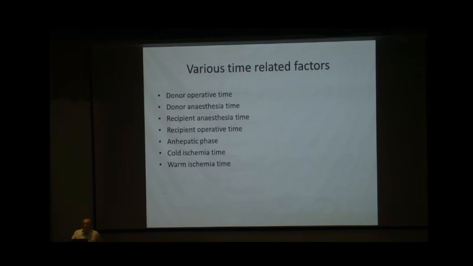Various time-related factors should be considered, which are pressing on the surgeon's or the anesthetist's mind and may determine the outcome. These are the donor operative time, donor anesthesia time, recipient anesthesia time, recipient operative time, anhepatic phase in both the recipients, cold ischemia and warm ischemia. As far as possible, we have to keep them in the normal acceptable range.